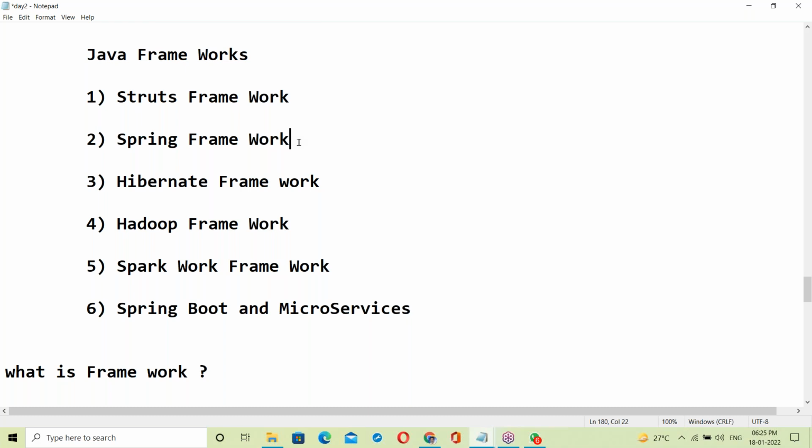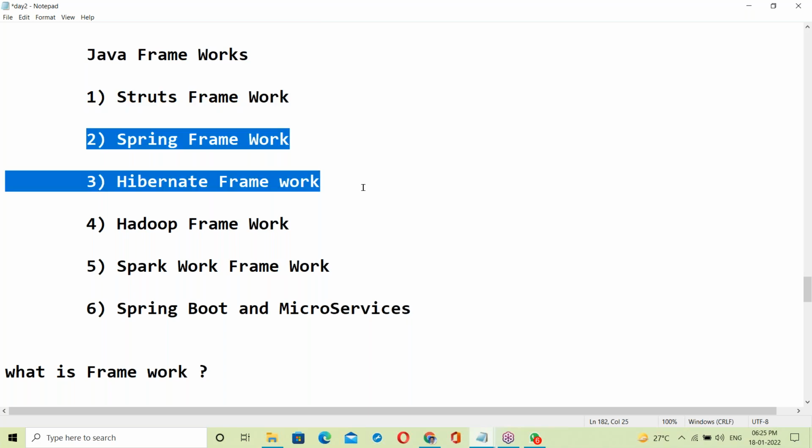Framework contains libraries. A library is a part of a framework. The Struts framework is almost outdated; no one is using it here. Let us see Spring and Hibernate.